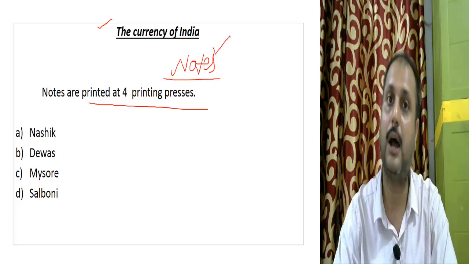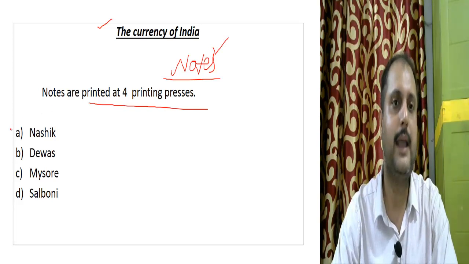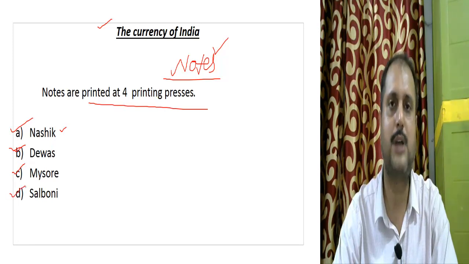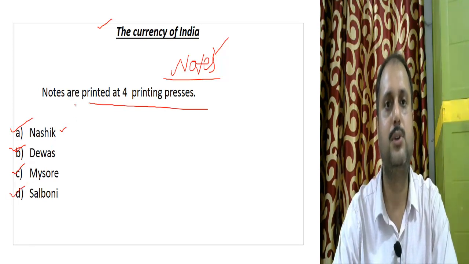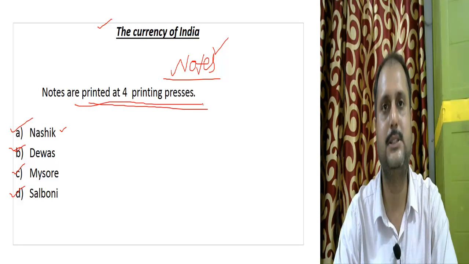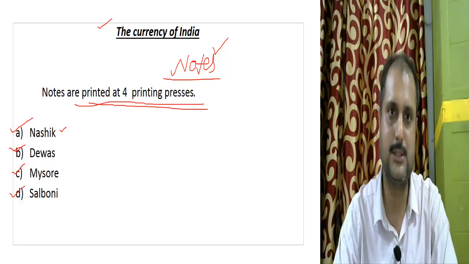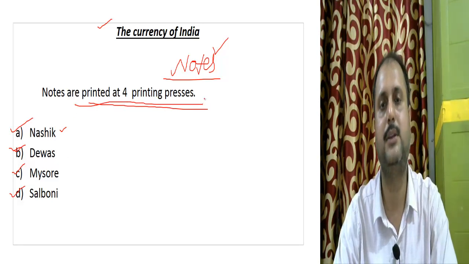Now who prints the note? RBI. Now RBI has its offices in Nasik, Dewas, Mysore and Salboni. Nasik is in Maharashtra, Dewas is in Madhya Pradesh, and Salboni is in West Bengal. So these are the 4 printing presses. They are under the control of the RBI itself, which is responsible for printing the currency.